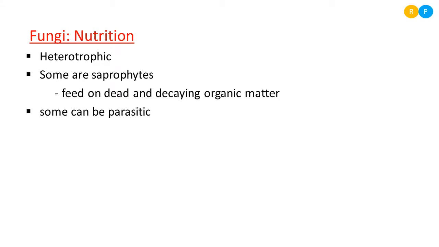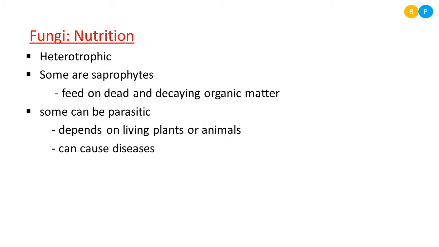Then some of the fungi are parasitic. What do you mean by parasitic? Parasitic organisms depend on living plants or animals. Plants and animals are living organisms. So parasitic fungi survive on other living organisms. That means without other living organisms, a parasite can't survive, because it will enter into the other living organism and survive by absorbing nutrition from it, and in turn it causes different kinds of diseases.